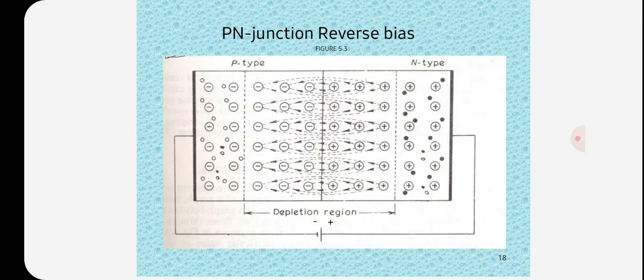This current is called reverse saturation current I0, since minority carriers are thermally generated.